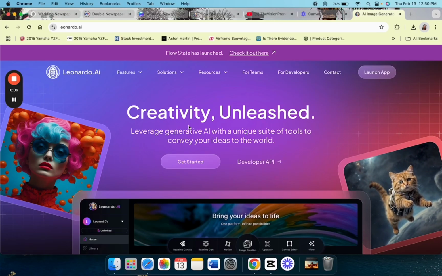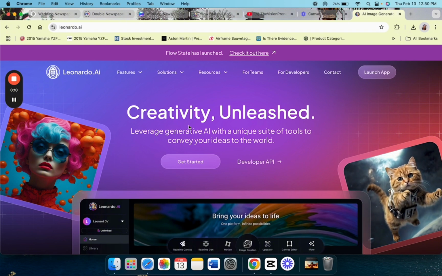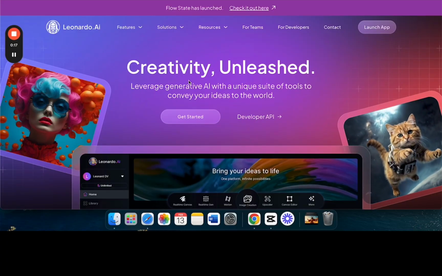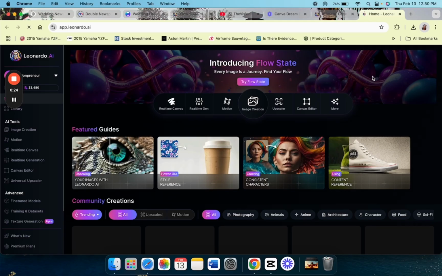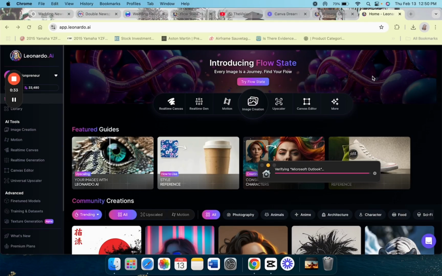Once we have completed this portion of our video, then we can head over to one of my favorite picture generation AI tools, Leonardo AI. So Leonardo AI is an AI image generator, and we're going to be using this tool to generate the photos and visuals for our video. So once you're on Leonardo AI, we're going to choose what type of image we want to generate. So let's scroll through and choose the type.